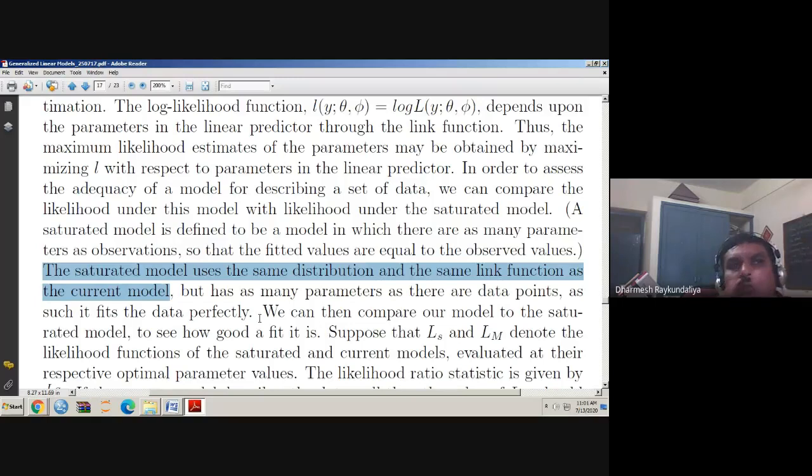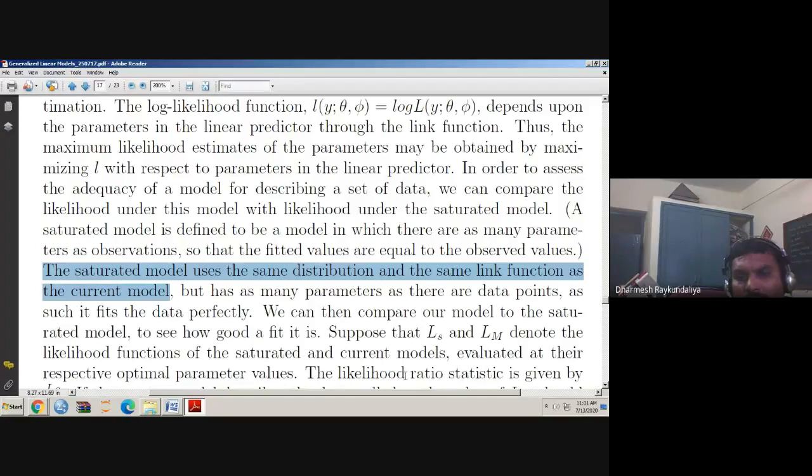That means, suppose the current model or fitted model is very close to the saturated model, then we can say that our model is fitting the data well. If the difference between the model in consideration and the saturated model is large, then we can say that this model is not suitable for the data. One has to look for another model.